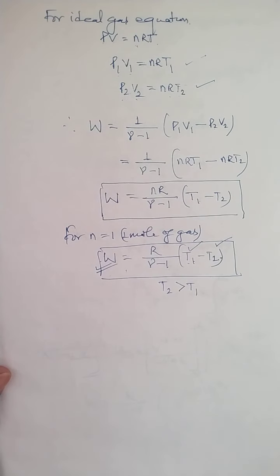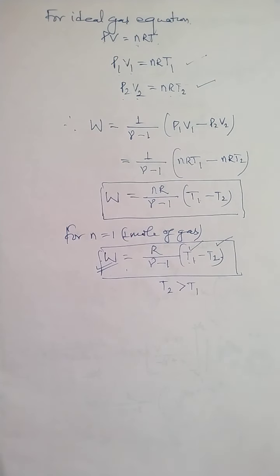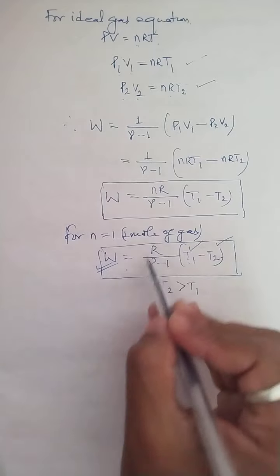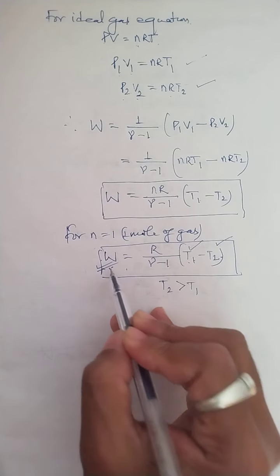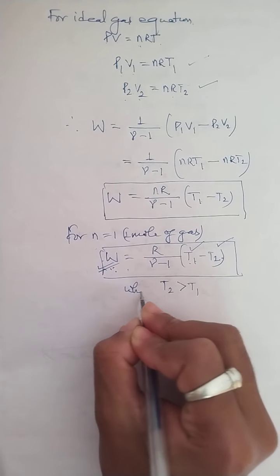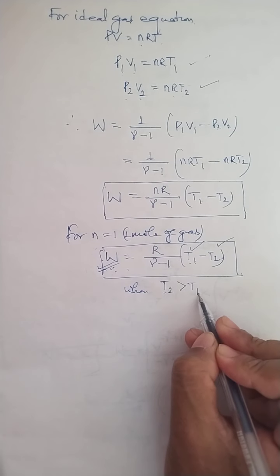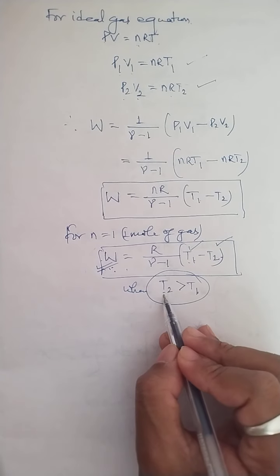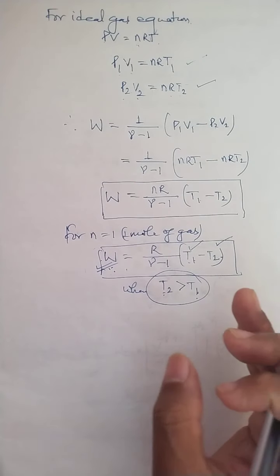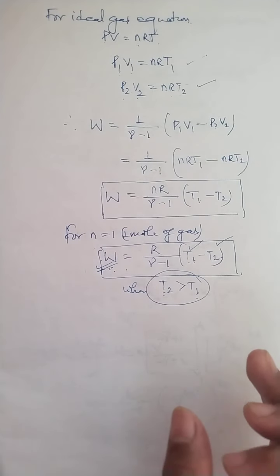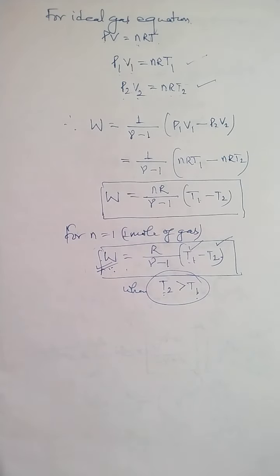So children, remember this. Under adiabatic expansion, when work is done by the gas, then this work done must be positive. And this quantity is positive only when T2 is less than T1, final temperature less than initial temperature, which means the gas is cooled. So when the gas is cooled under adiabatic expansion, the work is done by the gas when the temperature of the gas falls. So this is the detailed explanation of work done by an ideal gas under adiabatic expansion.